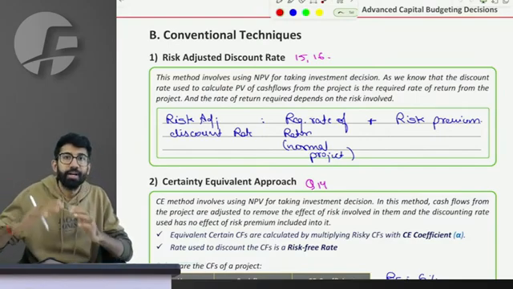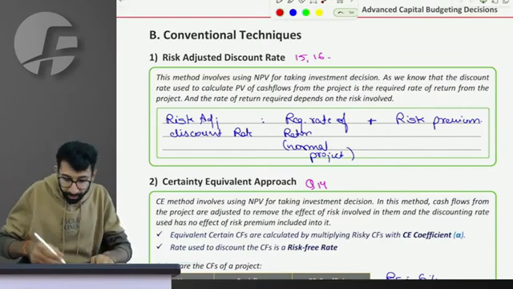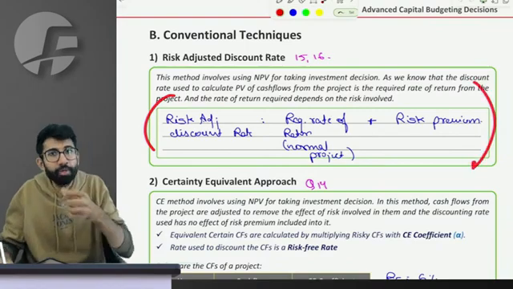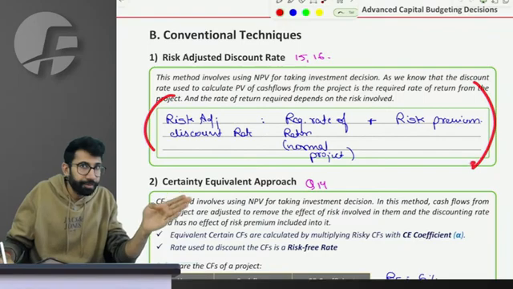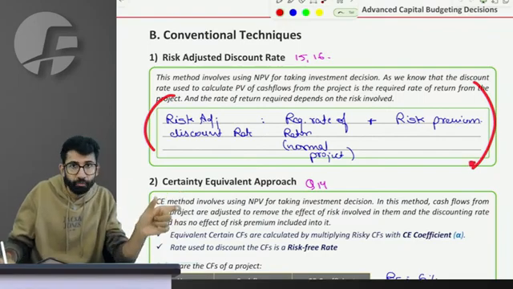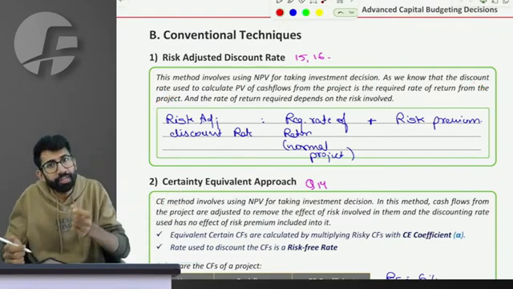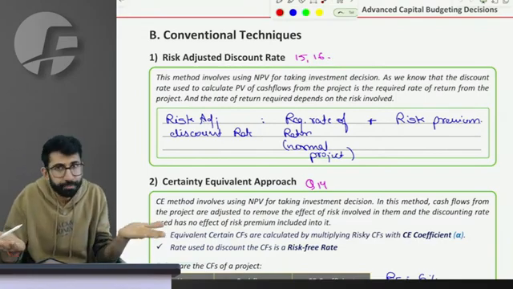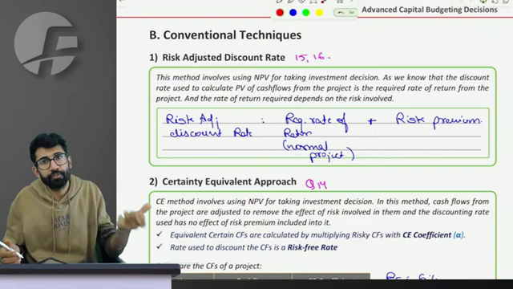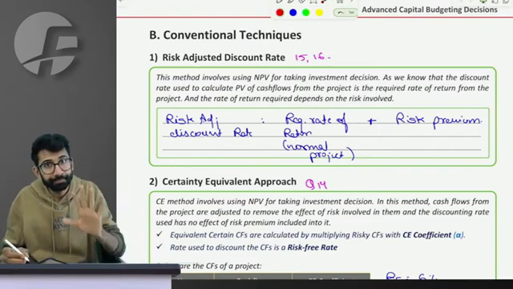Higher the risk, higher the rate of return you want. If you want to incorporate risk in a project while evaluating different projects, identify the risk involved. If the risk is more, evaluate it at a higher rate, and automatically the effect of risk has been given, and then you can choose whichever project has the highest NPV.